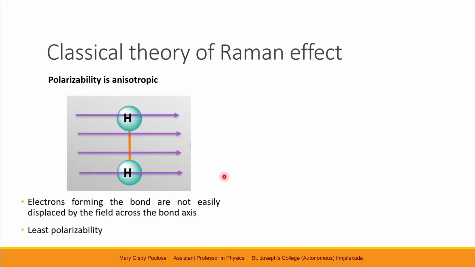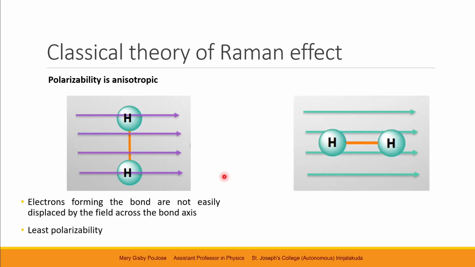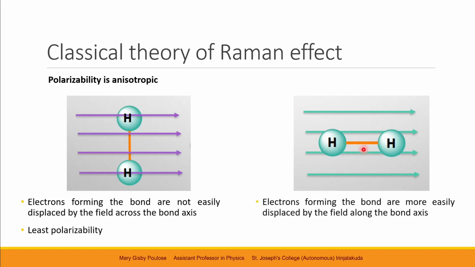Hence, we say that this molecule has least polarizability in this orientation. Whereas, if the hydrogen molecule is placed in such a manner that the electric field is parallel to the bond axis or bond length, the electrons forming that bond are easily displaced by the electric field, and hence we say it has greatest polarizability in this orientation.